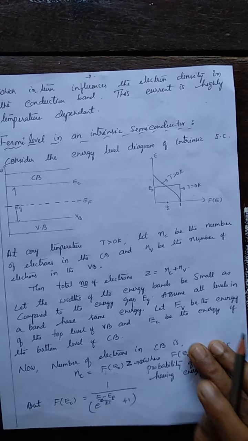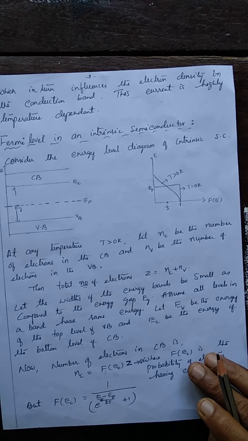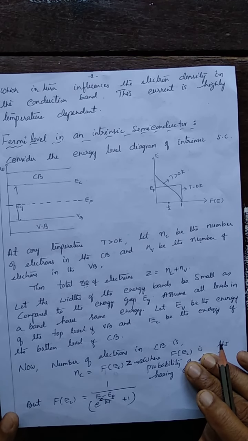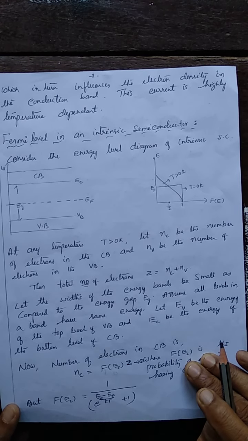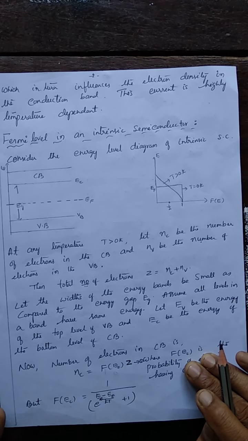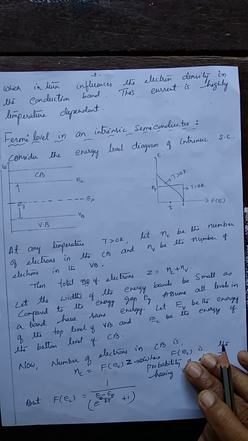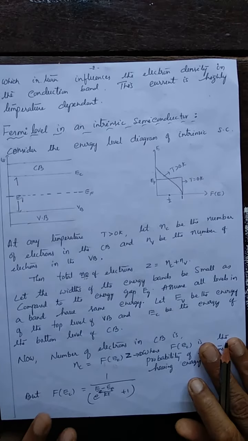Let Nc be the number of electrons in the conduction band, nothing but free electrons, and Nv the number of electrons in the valence band, the remaining electrons after the creation of holes. So the total number of electrons, Nc plus Nv, is denoted as Z.